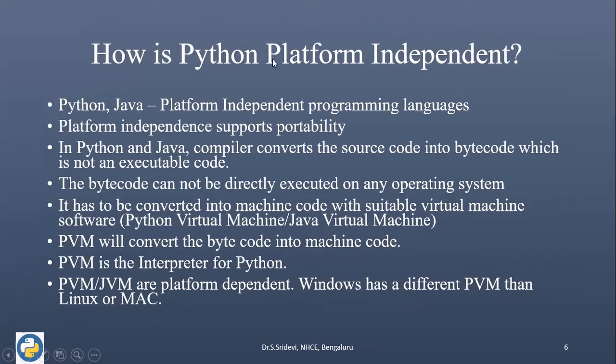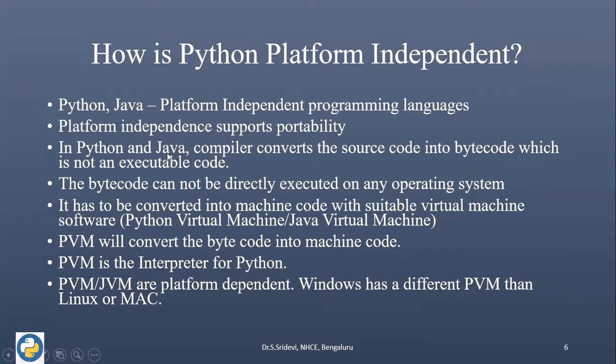Now let us see how Python is platform independent. So Python as well as Java, they are platform independent programming languages. And because of this platform independent nature only, they are supporting portability. Portability is nothing but if you are developing code in one OS, you can run the code in different OS also. That is called as portability.